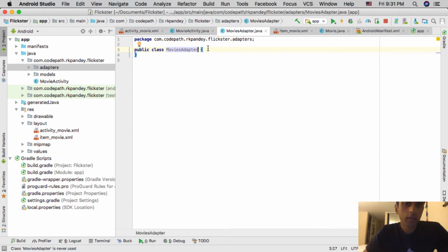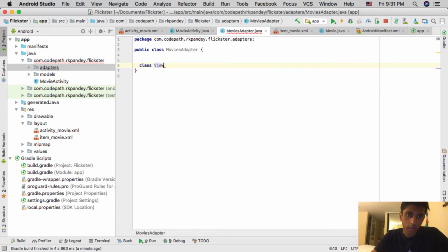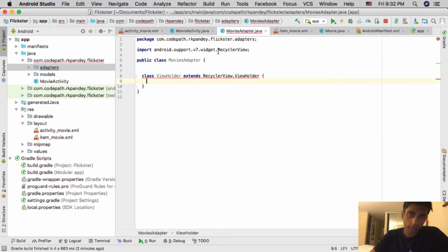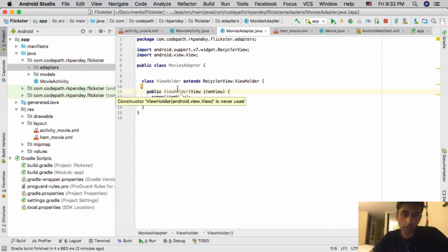Great. So we have this new Java class, and the first thing I like to do when I create an adapter is define the view holder, right? So the adapter works on the basis of a view holder. So its job is to take this view, attach it to a view holder, and then put it onto the layout manager, right? And so we're going to create a view holder class, and this is going to extend the built-in ViewHolder inside of RecyclerView. And so it's going to complain here there's no default constructor. So if you tap on the red light bulb, you'll get a default constructor here.